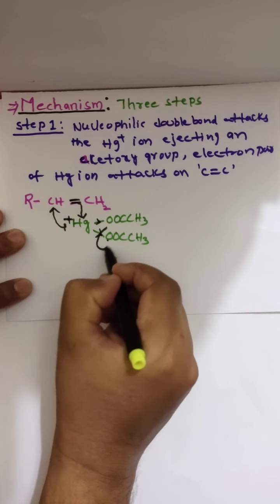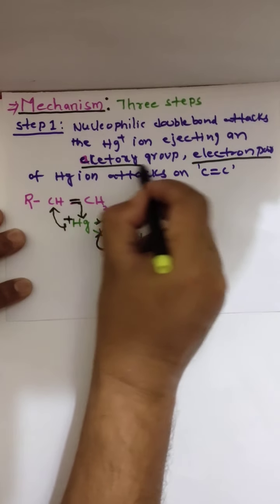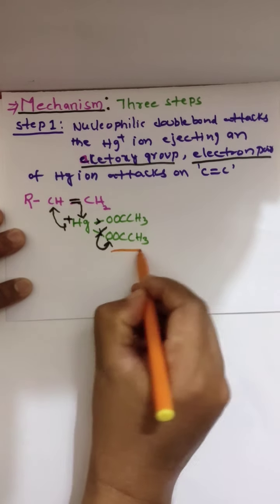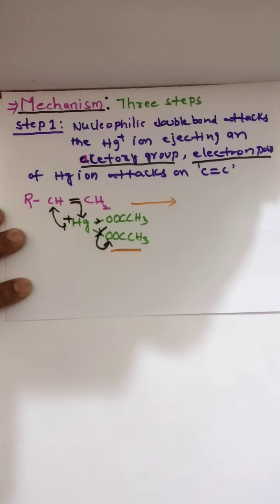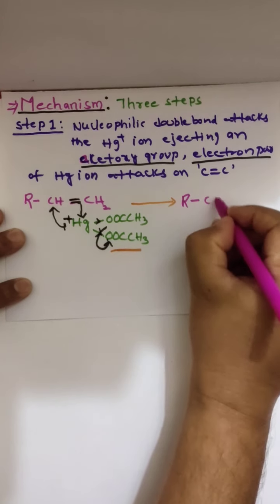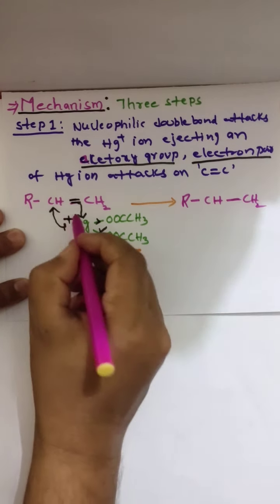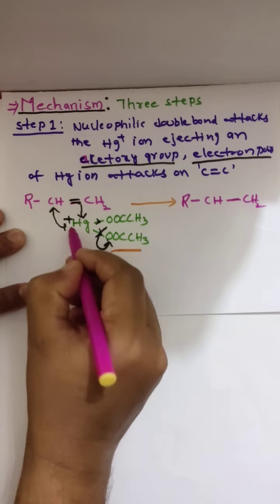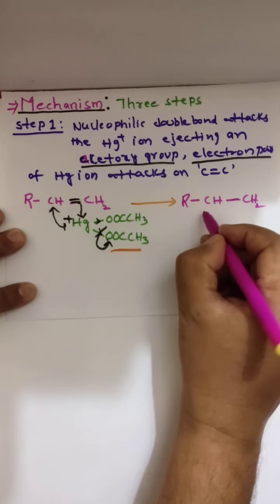Then this bond is going to break, by ejecting the acetoxy group. This is the acetoxy group, this is removed, giving rise to the product you are getting now. R CH CH2, the double bond is broken. This mercury is bonded with both the carbons. The double bond gave electron to mercury, and mercury gave electron to the carbon. So there is a bond between mercury and these two carbons.